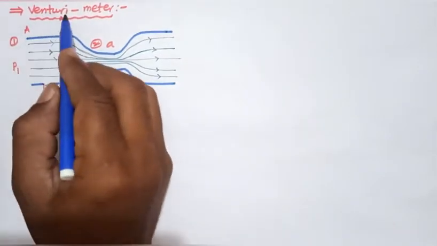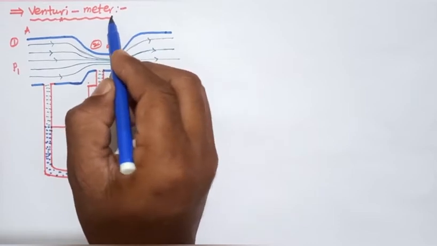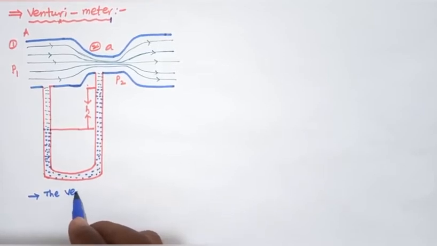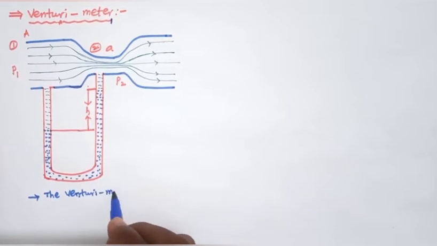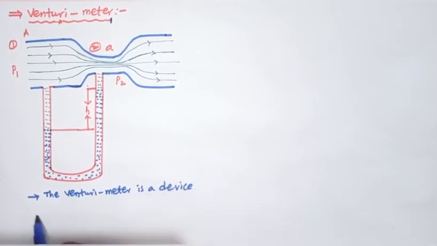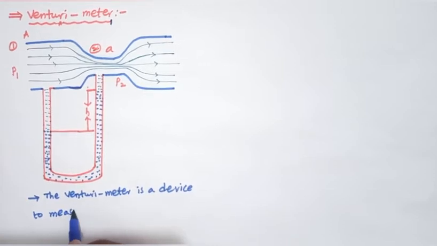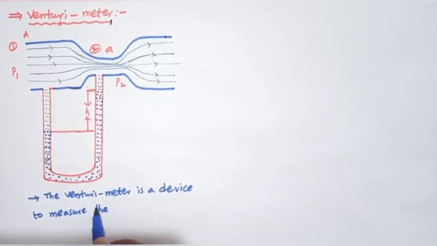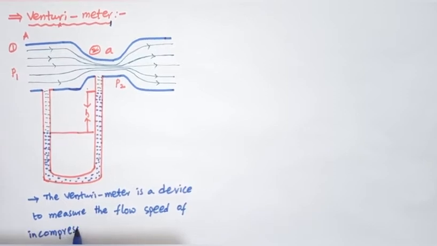So our next topic is the venturimeter. The venturimeter is a device to measure the flow speed of an incompressible fluid.